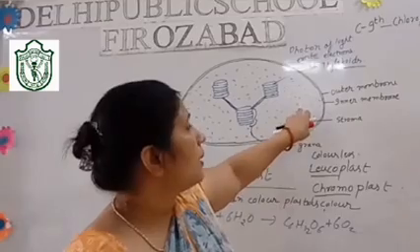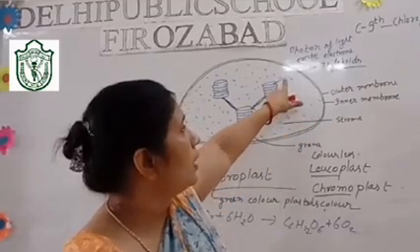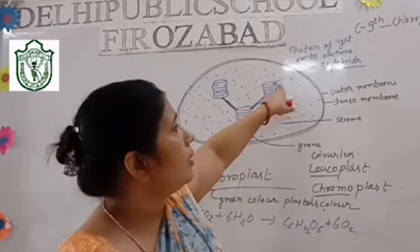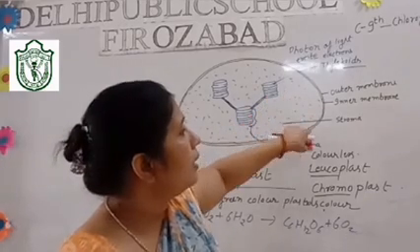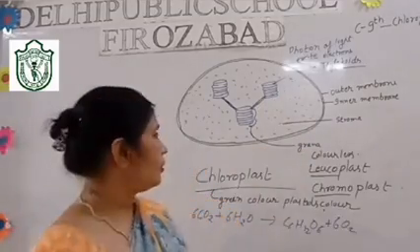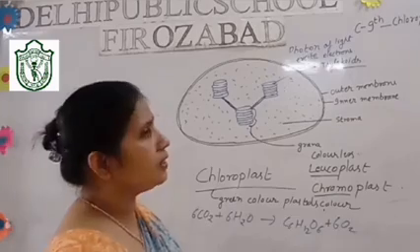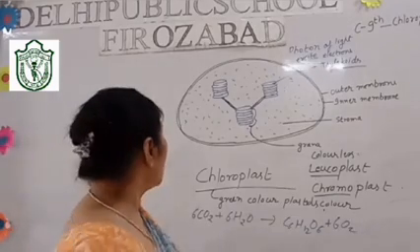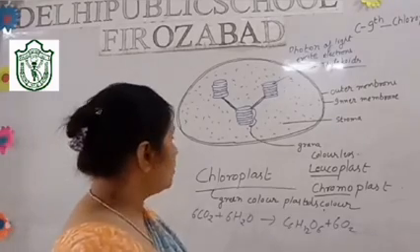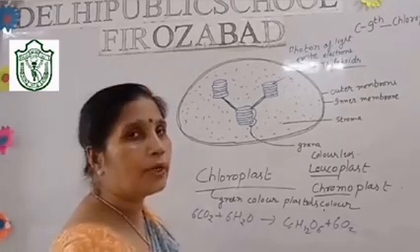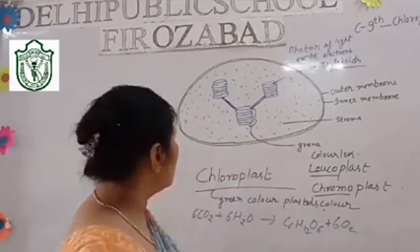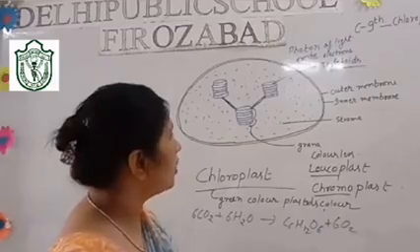This is the matrix. The light reaction occurs in the thylakoids, which together are called grana. So the light reaction occurs in the grana and the dark reaction occurs in the stroma. Is it clear? In this way photosynthesis occurs. So students, the whole important process, the light reaction, occurs in the grana. I think that much is sufficient for what you need to know about the chloroplast.